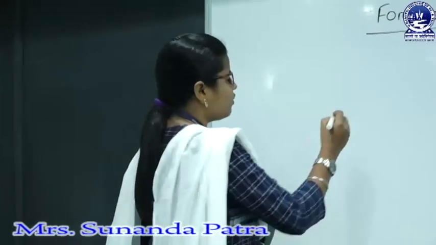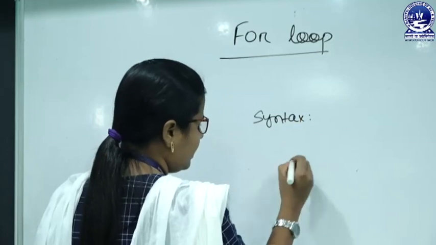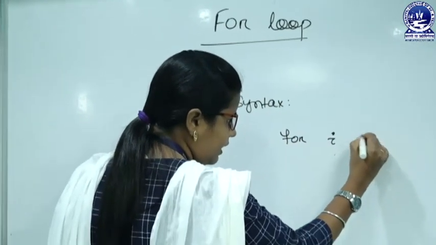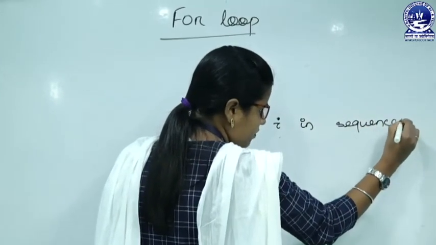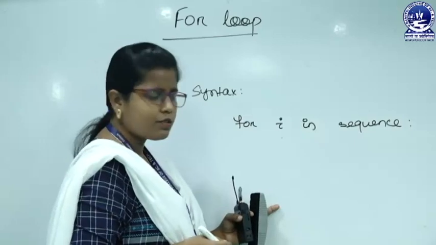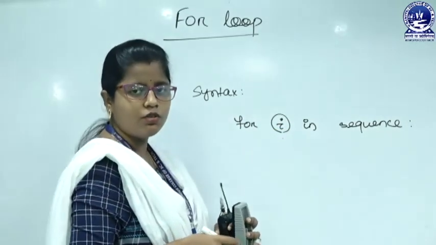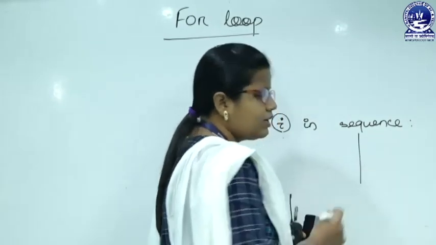So, the syntax for the for loop is: for i in sequence. So, this is the syntax for the for loop. i is the loop variable that we are going to use in the loop. Then what is the sequence?